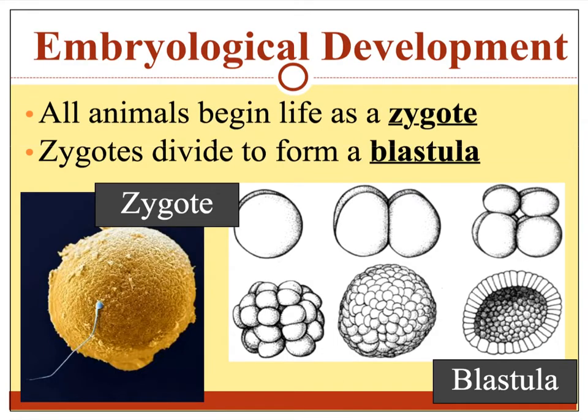Embryological development. All animals begin life as a zygote. You might remember this term from grade 10 science. If you remember, a zygote is the term for a fertilized egg. So when a sperm contacts the egg, it becomes a zygote. Zygotes can divide in order to form a blastula. So you can see in this diagram that the zygote divides once into 2 cells, each of those cells divides into 4, and so on and so forth, until you get this hollow ball of cells called the blastula.